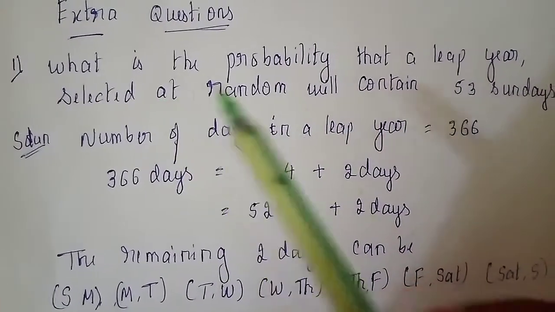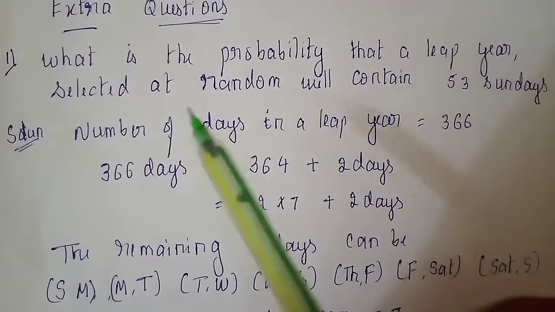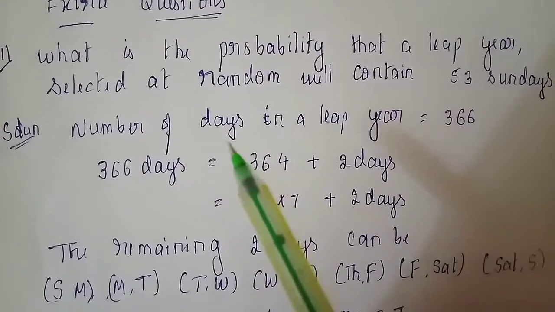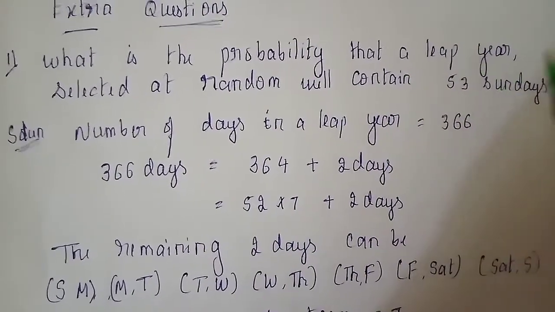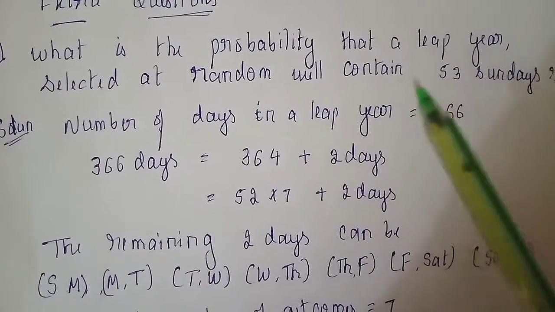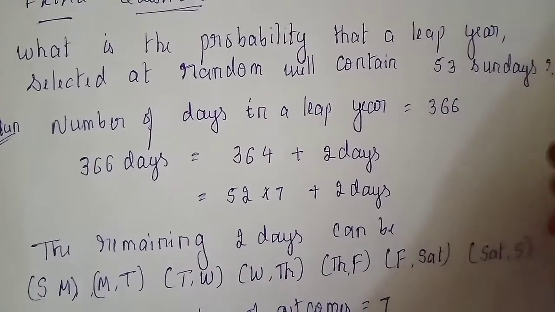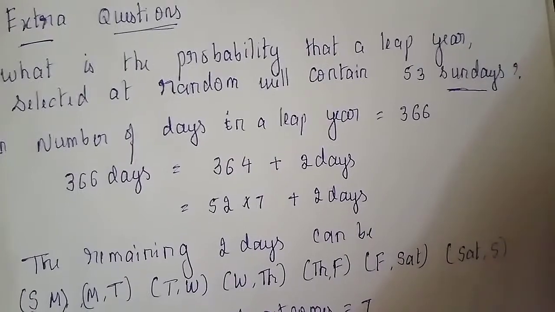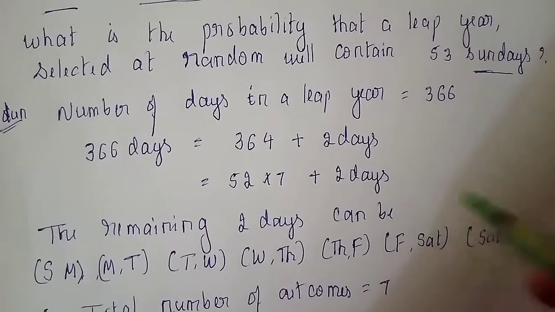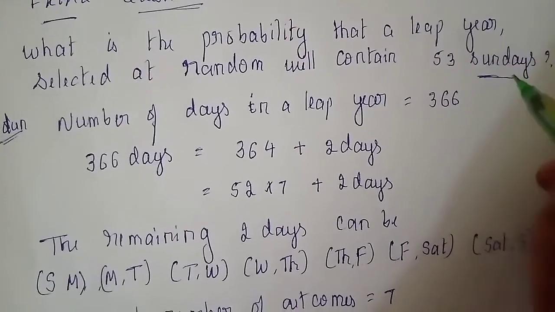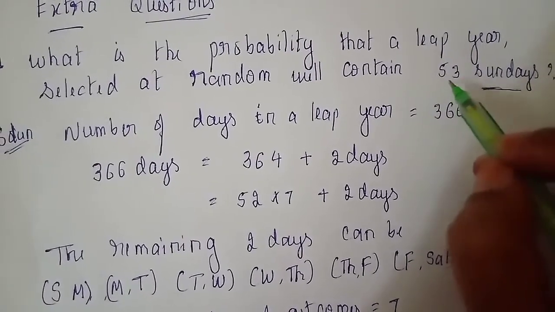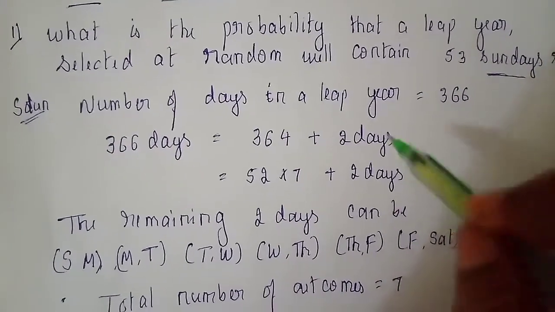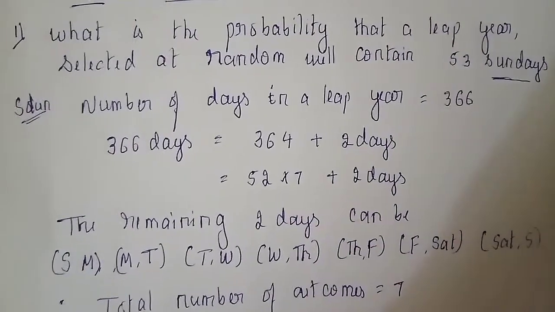First question, what is the probability that a leap year selected at random will contain 53 Sundays? So let me repeat. What is the probability that a leap year selected at random will contain 53 Sundays? Instead of Sundays, he may ask Monday, Tuesday, Wednesday, Thursday, Friday or Saturday. But the answer remains the same, that you remember. Whatever day he asks, with 53 Sundays or 53 Mondays or 53 of any day, the answer remains the same. The procedure or calculation is everything the same.